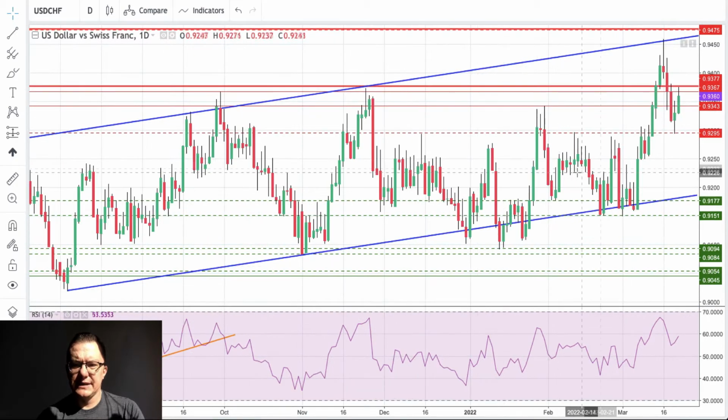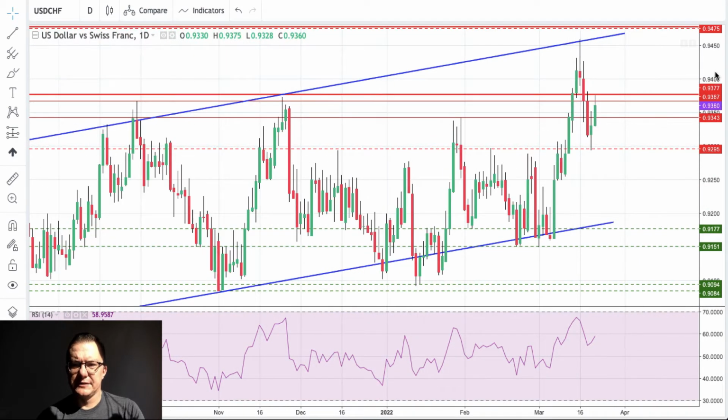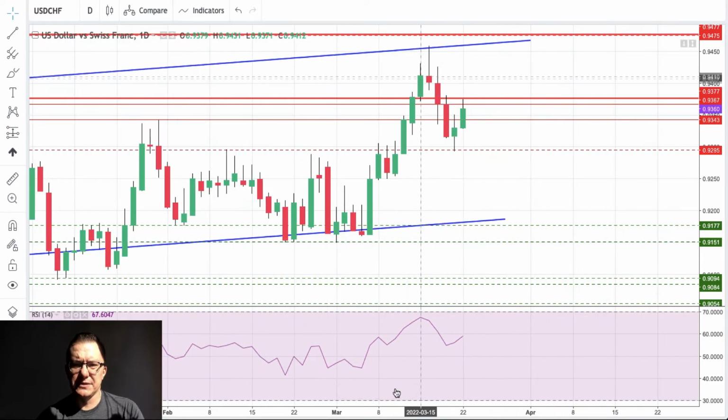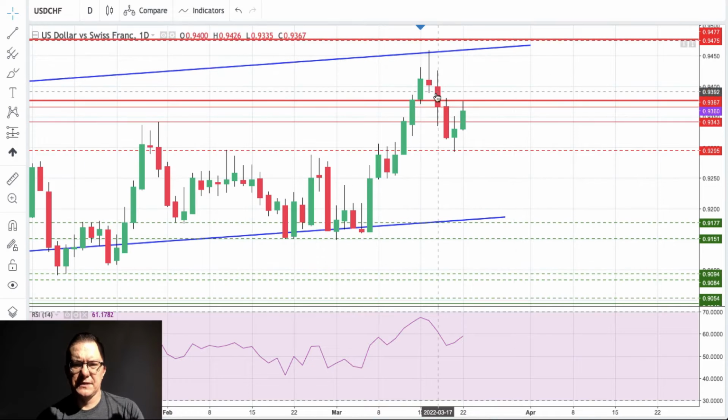And the other thing is that there is of course technical resistance in the upper channel line. So we got this pattern here, looks like a pin bar to me, and we got the rejection with the high around the level of 0.9459. Then we have the confirmation down move towards the technical support.